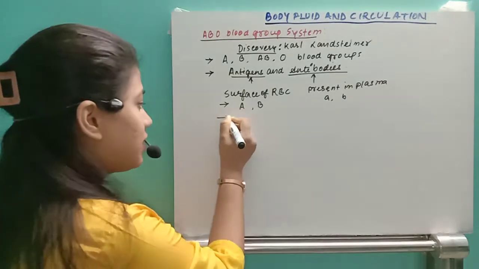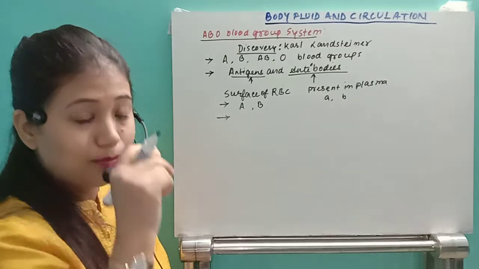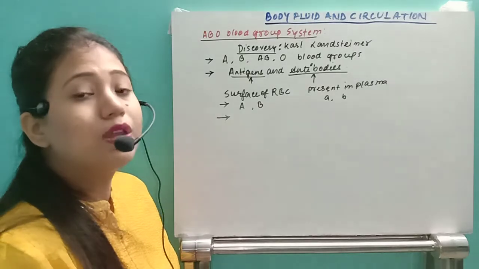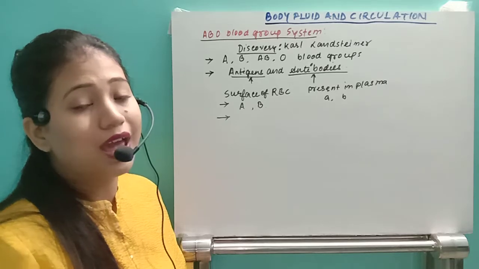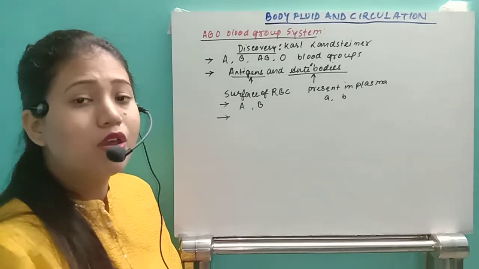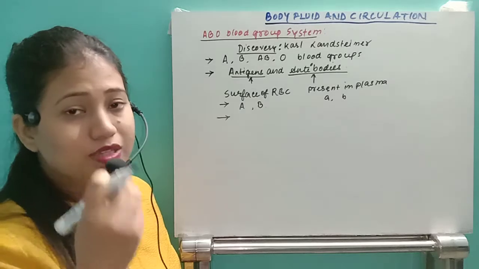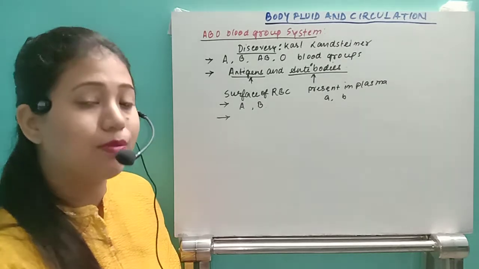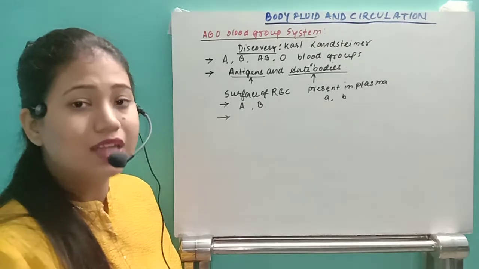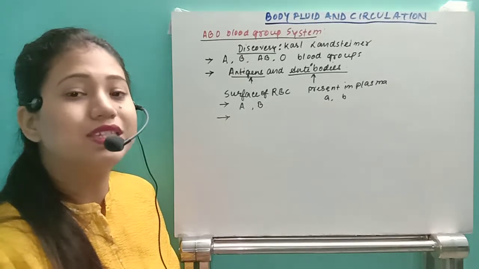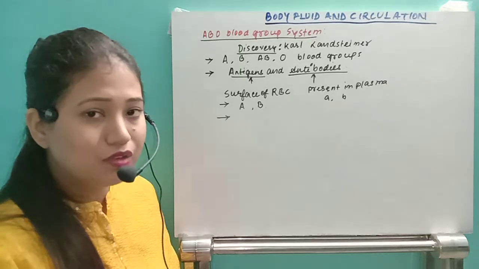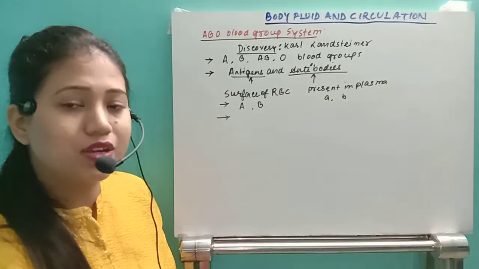Another thing we have to know is that these are proteins. Who will form this protein? Our body has the protein synthesis process. During protein synthesis, the DNA forms the RNA by a process called transcription, and RNA forms the protein by a process of translation. Everything we will see in the next year. In the second year, we will get the whole process of transcription and translation.